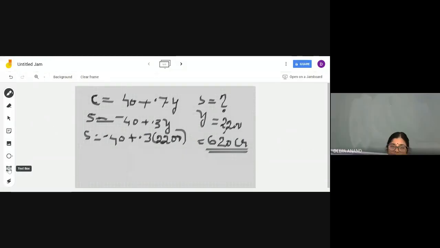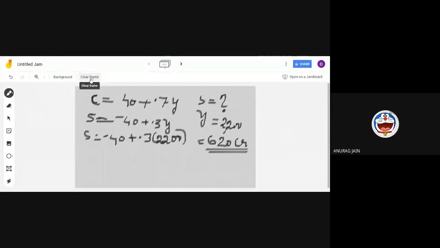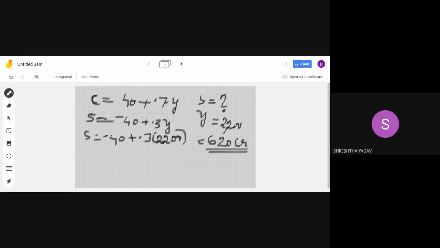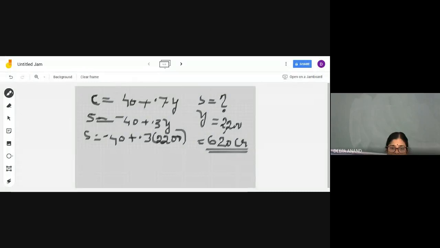So, move to the next question. Anurag, did you get the answer? Yes, ma'am. Ma'am, you had given this question in the exam also. So let me see who all are in the call. 1 minute. Shreshka, did you get the answer? Yes, ma'am. Parth, did you get the answer? Did you get 620? Where did you go in between?